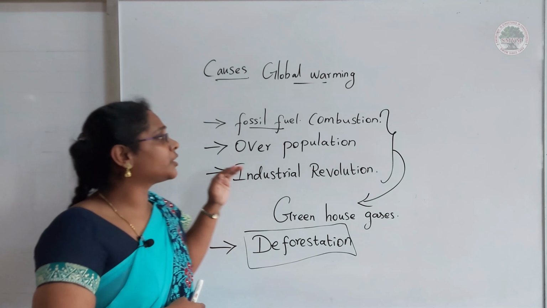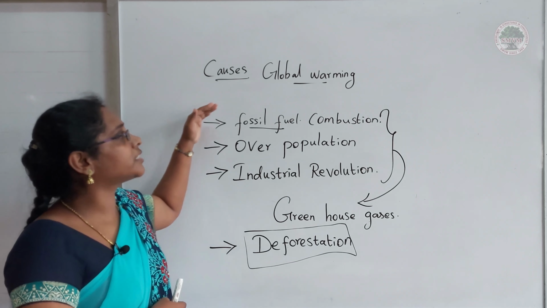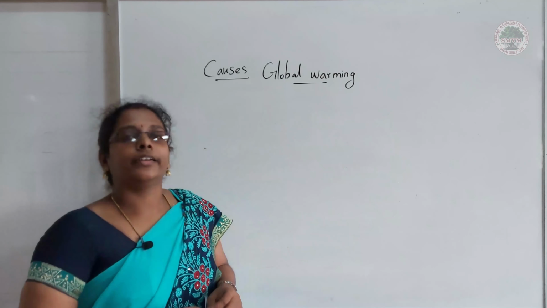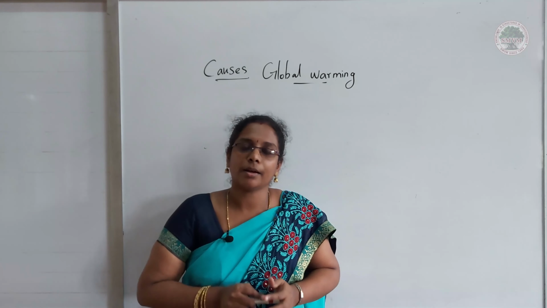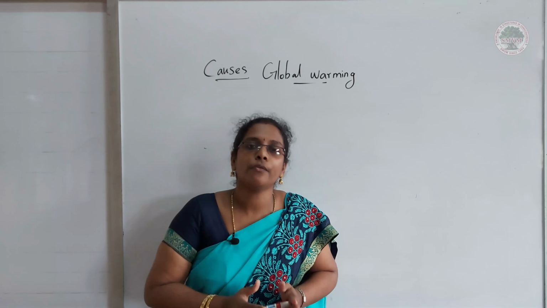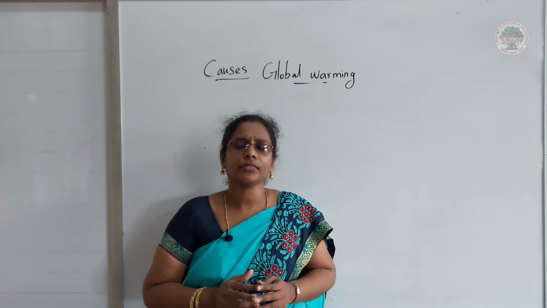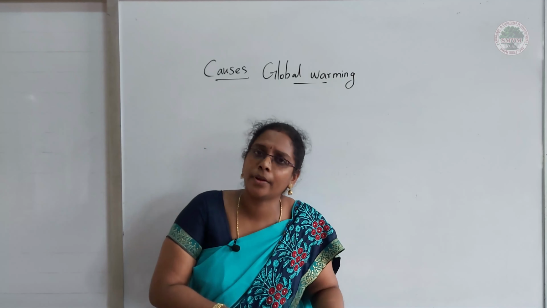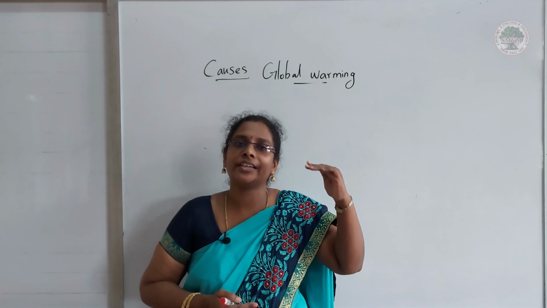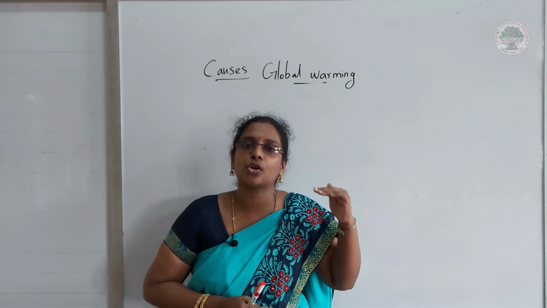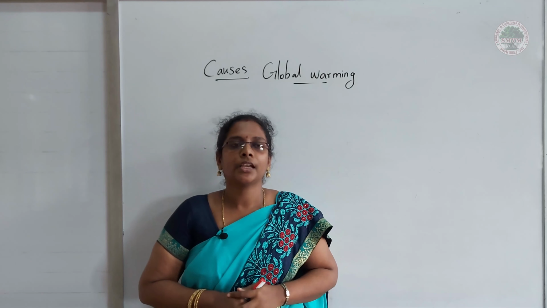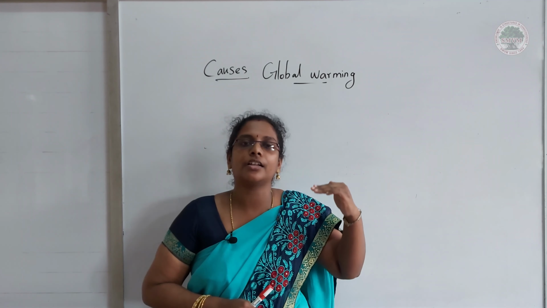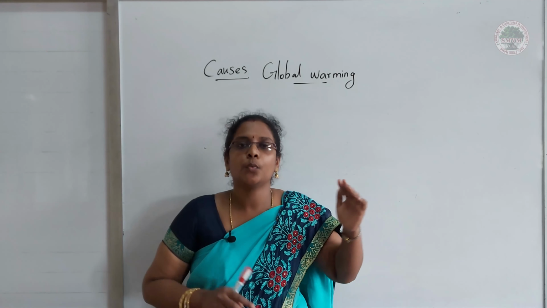As a result of all these things, or as a result of global warming, what may happen? Now we are going to see the consequences of global warming. Like I already told, what is global warming? Increasing of Earth's temperature is called global warming. So if the temperature continuously increases, what may happen?